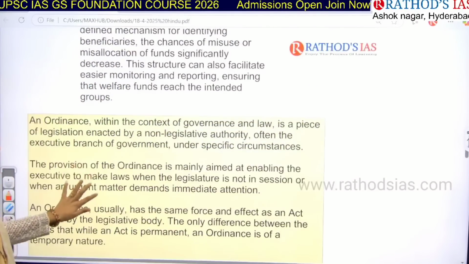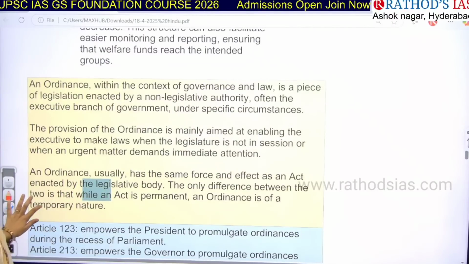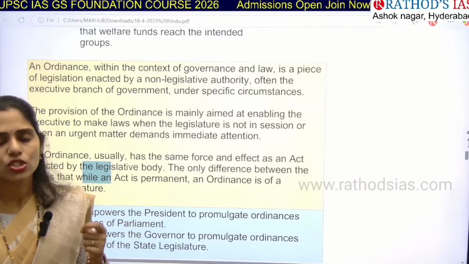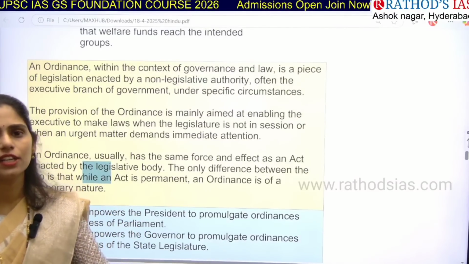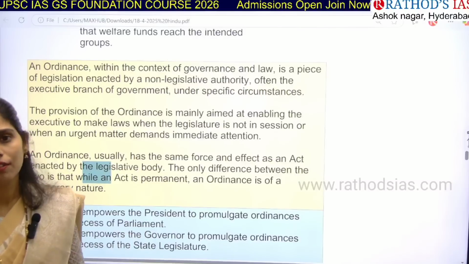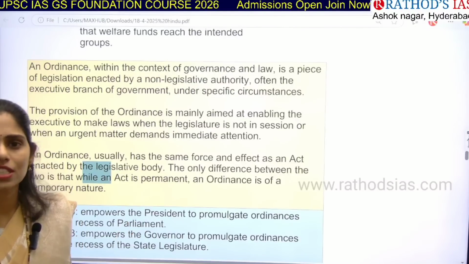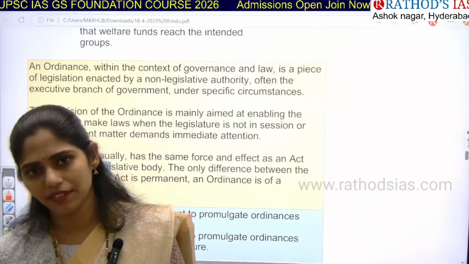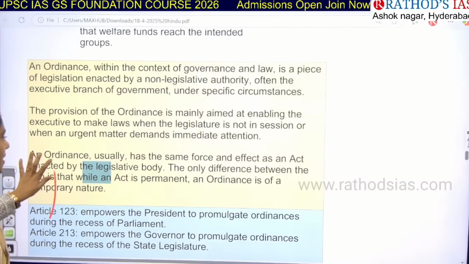If you see some facts regarding this ordinance, normally laws are made by the legislature. But in an ordinance, a non-legislative body, that is the executive, makes the laws. Who are these executive bodies? At the central level we have the President, at the state level we have the Governor.